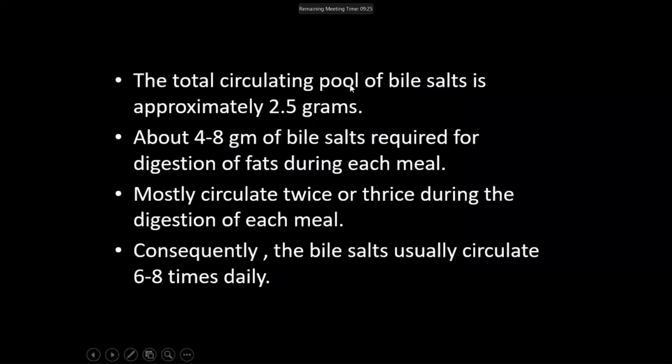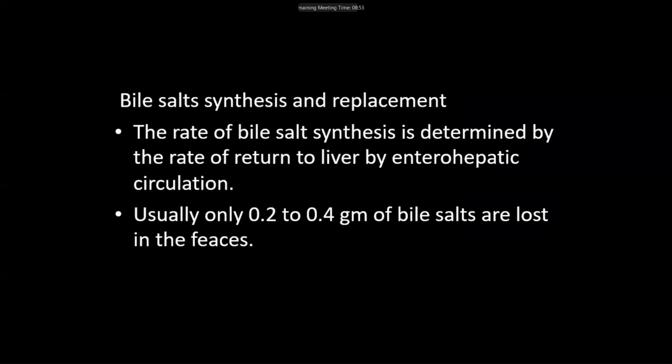The total circulating pool of bile salt is approximately 2.5 grams. About 4 to 8 grams of bile salt is required for digestion of fat during each meal. Bile salts mostly circulate twice or thrice during digestion of each meal. So consequently, bile salts usually circulate 6 to 8 times daily. It means that if we take a large amount of fat, then the bile salt will recirculate many times until all the fats get reabsorbed, and the bile salts extruded in the feces get synthesized by the liver.